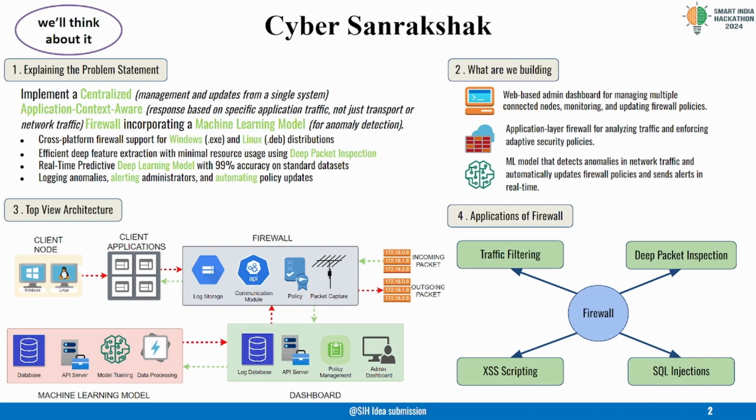A key feature of our project is our machine learning model for anomaly detection. We have integrated a deep learning model that analyzes traffic in real time, detecting and flagging suspicious behavior. The model has an accuracy of 99% on standard datasets, ensuring quick detection and response to anomalies like attacks or unusual data transmission, and immediately alerting the administrator if something like this happens.